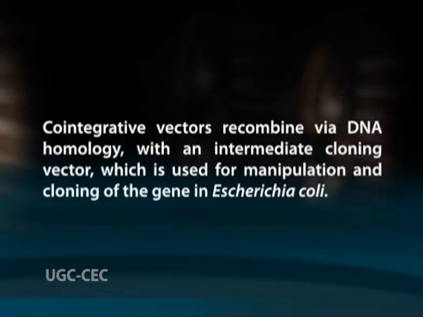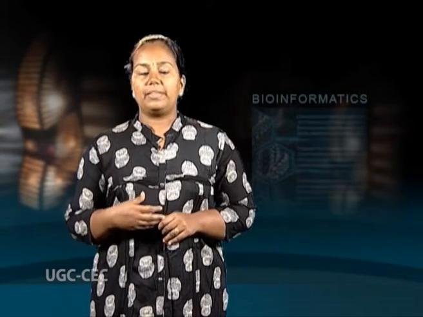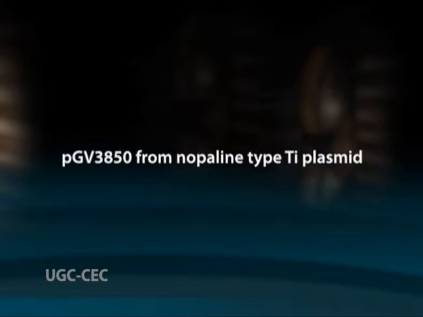Co-integrative vectors. Co-integrative vectors recombine via DNA homology with an intermediate cloning vector, which is used for manipulation and cloning of the gene in Escherichia coli. Agrobacterium containing the co-integrative vector and E. coli containing the intermediate cloning vector are allowed to undergo conjugation, but the intermediate vector cannot replicate in Agrobacterium. So, it has to transfer the marker genes as well as the DNA segment to the resident Ti plasmid or co-integrative vector, for example pGV3850 from the nopaline type Ti plasmid, through recombination in the region of DNA homology.